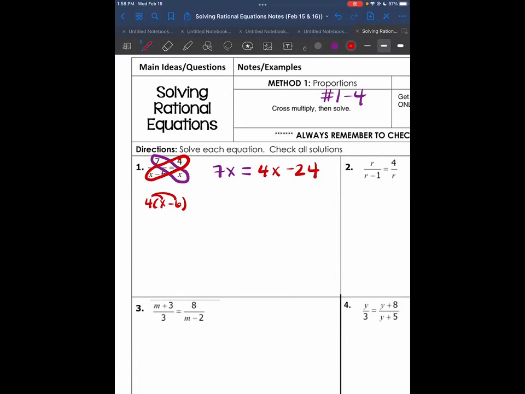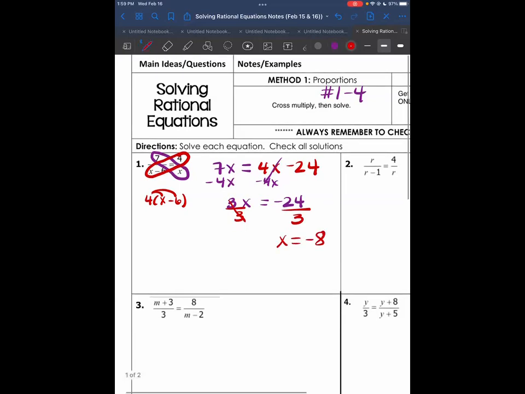And then once you write that, you just solve it. Depending, you might have a linear equation or quadratic. Just get the x by itself. Here I'm going to do minus 4x, and then divide by 3. So this is a possible solution.